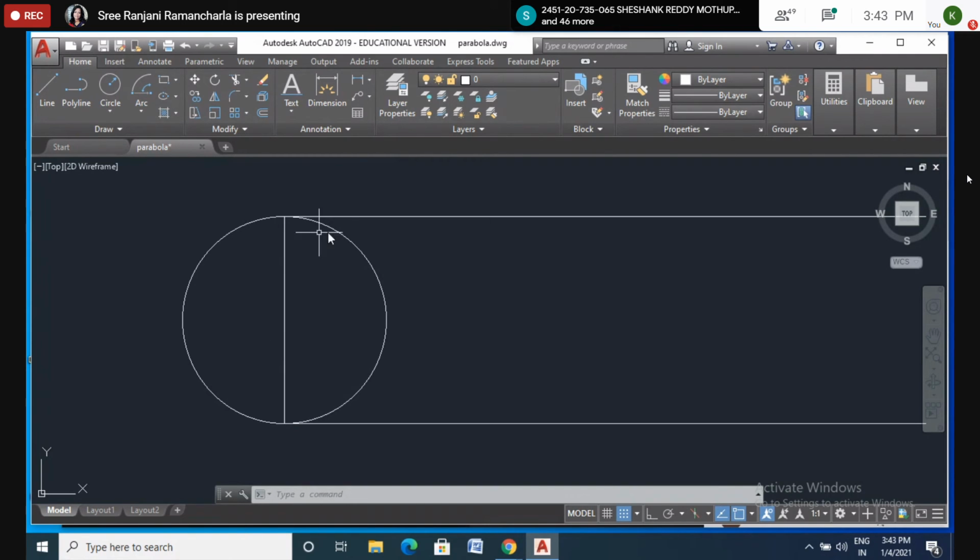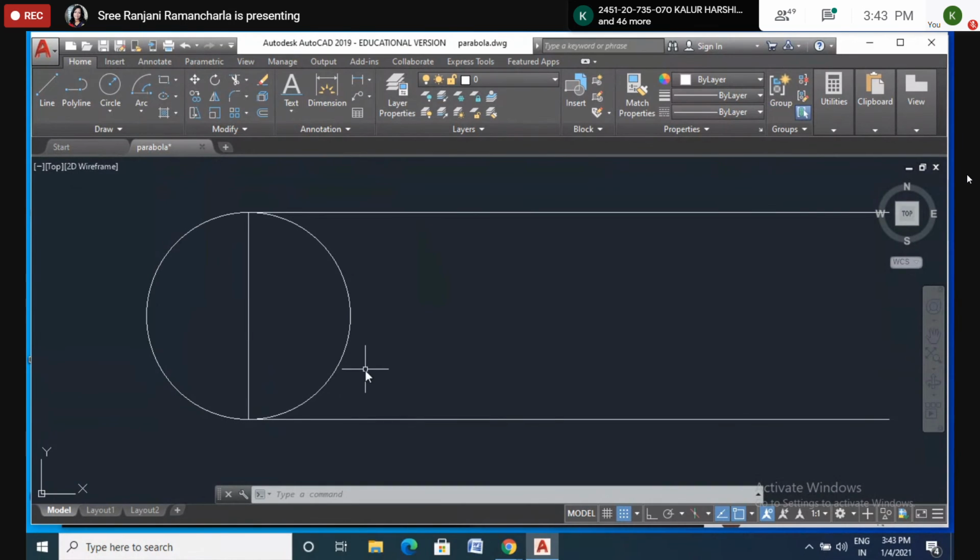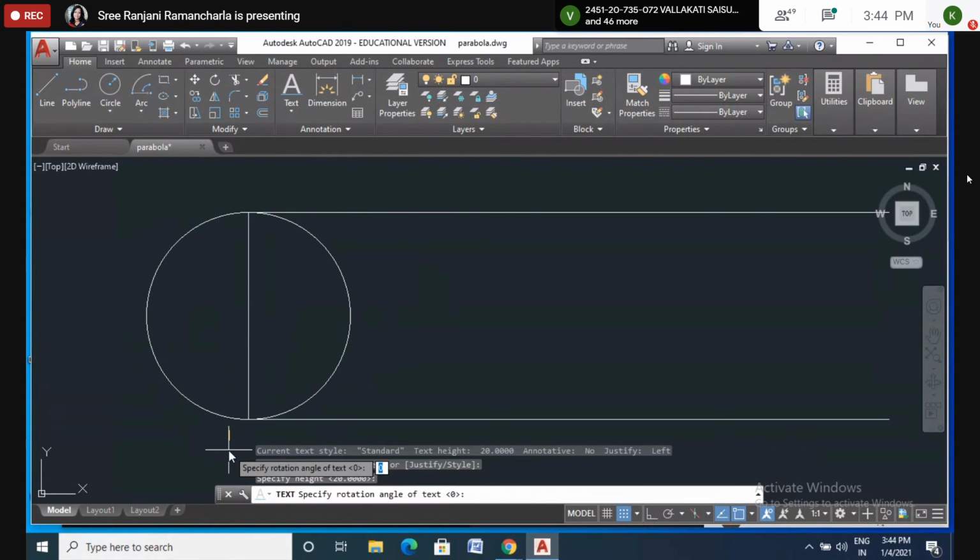Now draw a circle of 5 centimeter diameter, and draw a vertical line as a diameter, as it is there on the screen. And at the bottom of this, you name it as P.